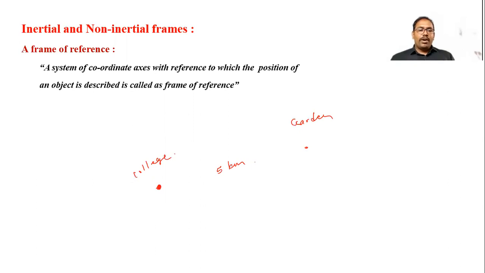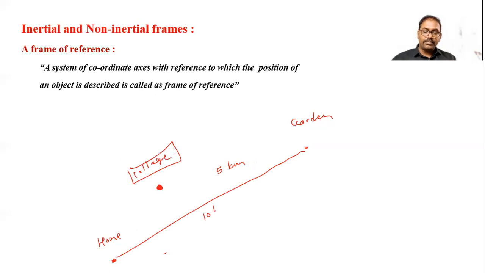When you are in college, you can say that the garden is 5 kilometers away, because you're talking with reference to your college. But as you change your position and reach your home, from your home this garden is 10 kilometers. The same sentence you cannot use about the garden, because your reference point changes. As the reference point changes, everything changes.